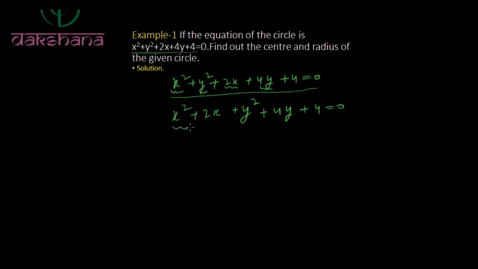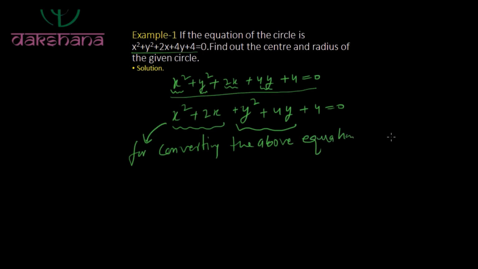And if we want to convert the above equation into standard form, by completing the squares of both these terms, we can convert this equation into the standard form.